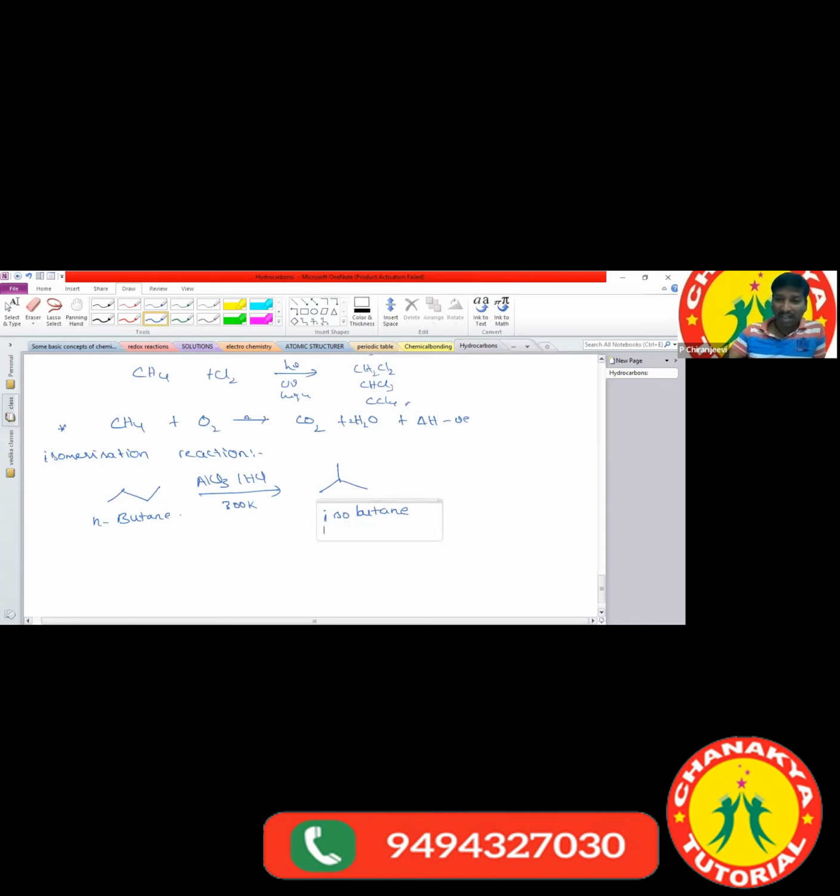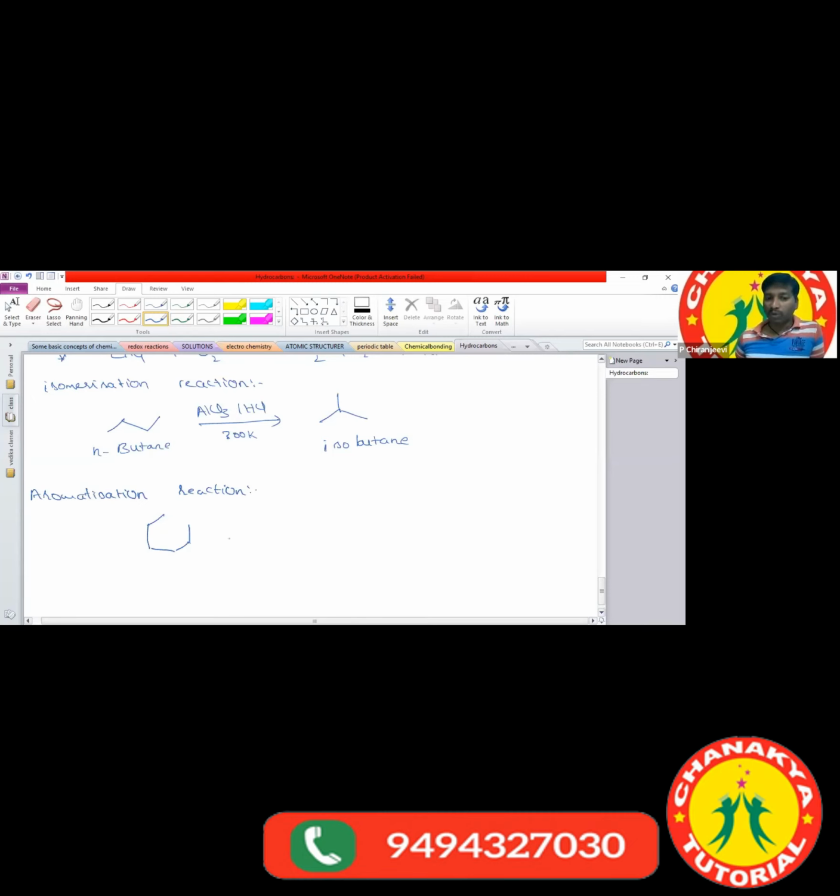And what is the another reaction we are having here? Aromatization reaction. To exhibit the aromatization reaction, the hydrocarbon has to contain a minimum of 6 carbon atoms. Minimum how many carbon atoms are there here? It has to be 6 carbon atoms.